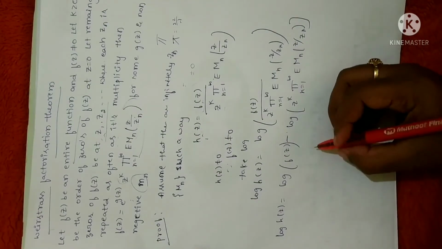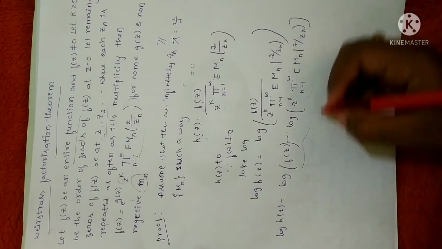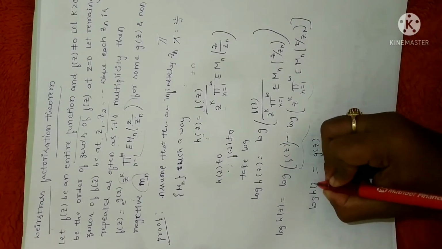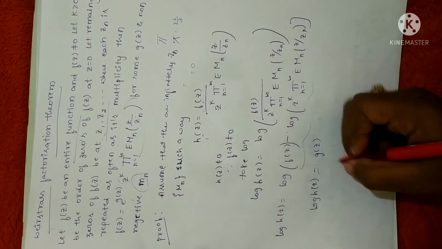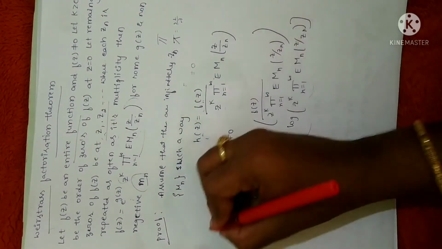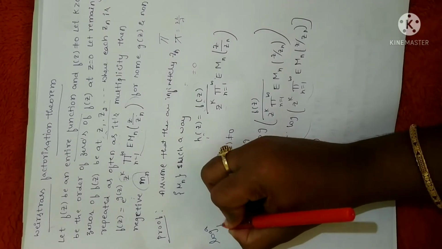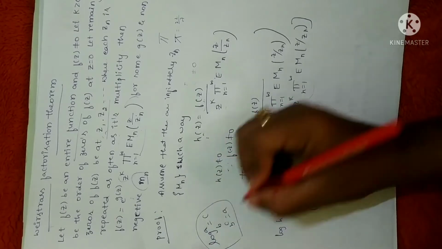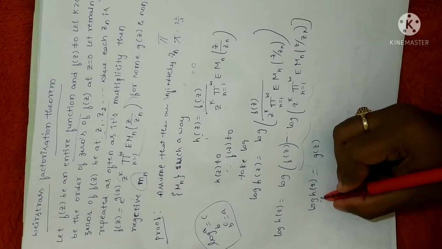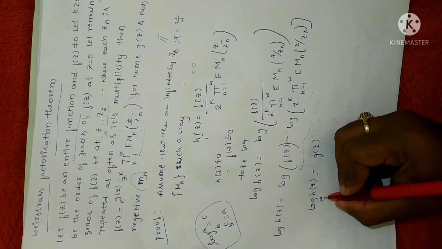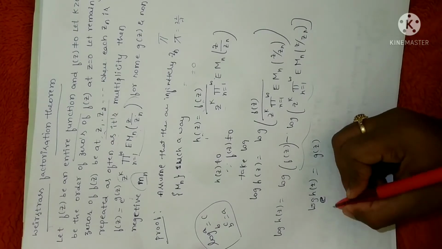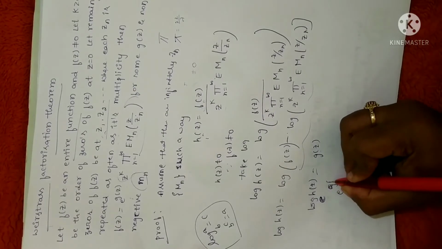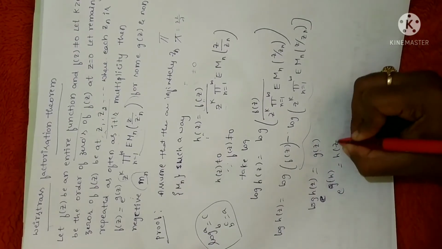Clear? Now let me take this entire function as g of z. So the proof is simple: log of h of z is equal to g of z. As you already know from the properties of logarithm, whenever you have log a b equal to c, we can write b power of c equal to a. Similarly here, the base is not written, it is understood to be e because it is a natural logarithm. So I can write e power of g of z is equal to h of z.